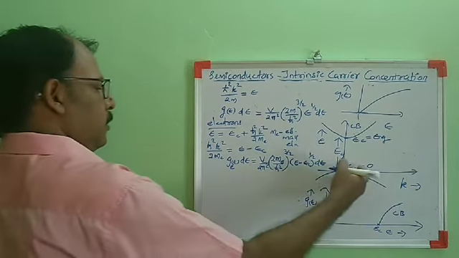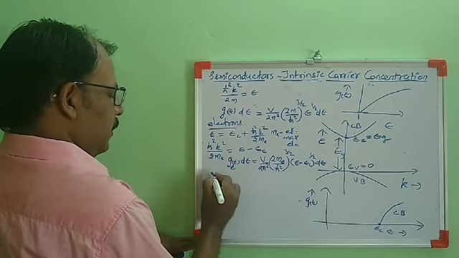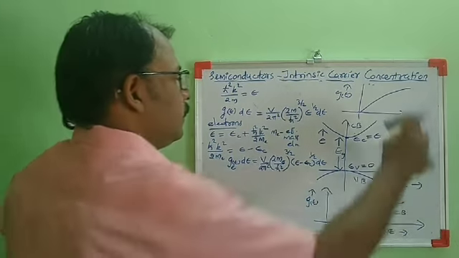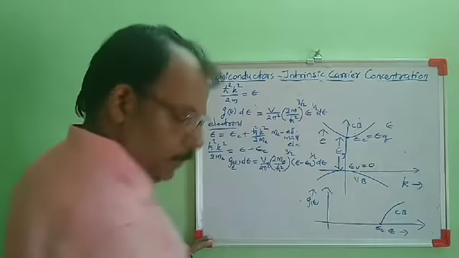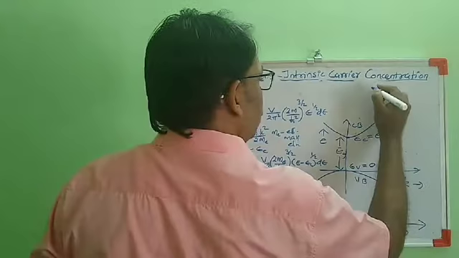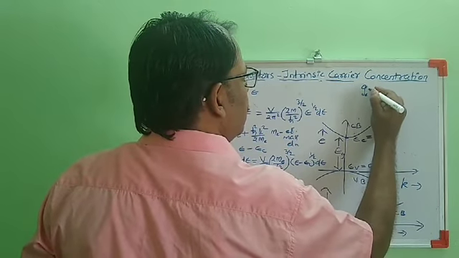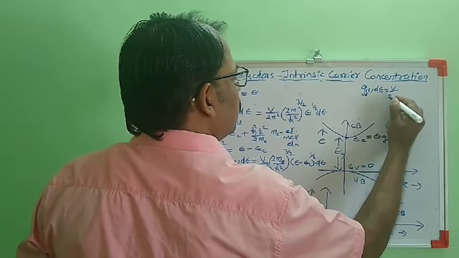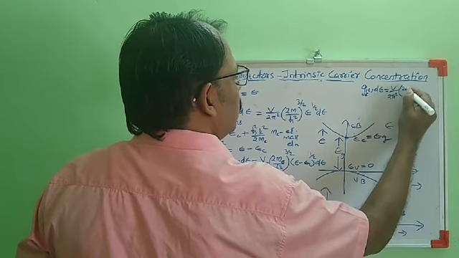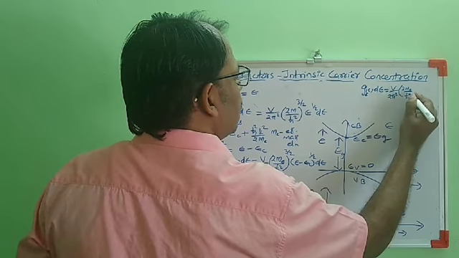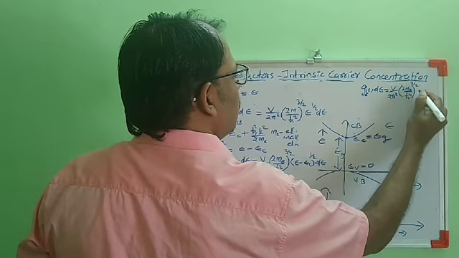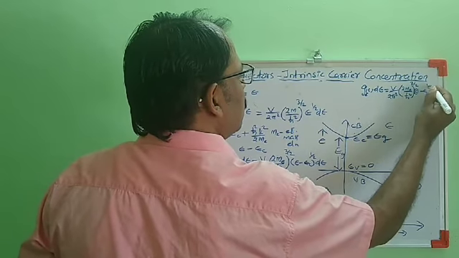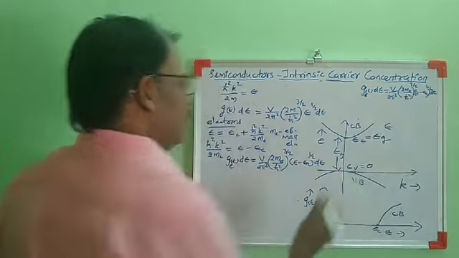If I take the topmost level of valence band as 0 energy level, then this equation can be written as, writing that equation, the density of states of electron GE dE will be equal to V by 2 pi square, 2 me by h bar square, the whole raised to 3 by 2, then E minus EG raised to 1 by 2 dE.